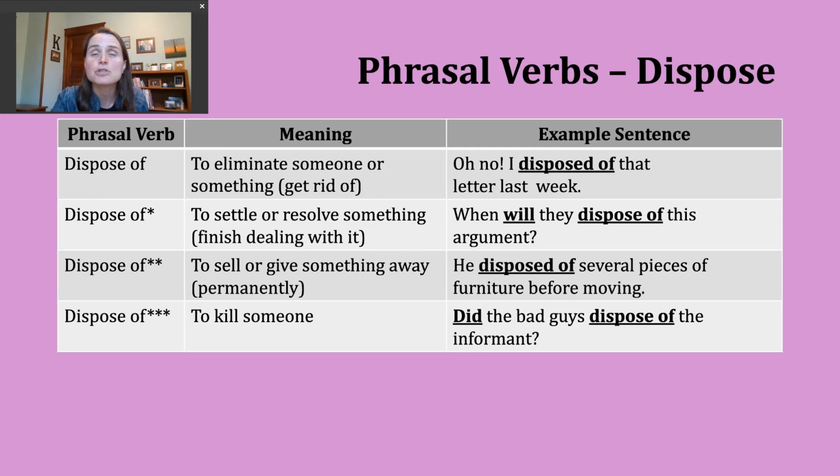They might donate certain things, or they might try and sell them if they think it's valuable to others. And that allows them to move fewer things and maybe make a little money so they can buy new things in their new home. A fourth way you can use dispose of means to kill someone. Okay? An example of this: did the bad guys dispose of the informant?